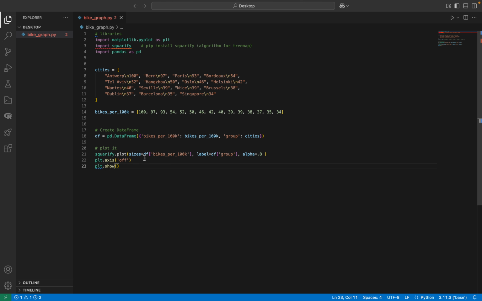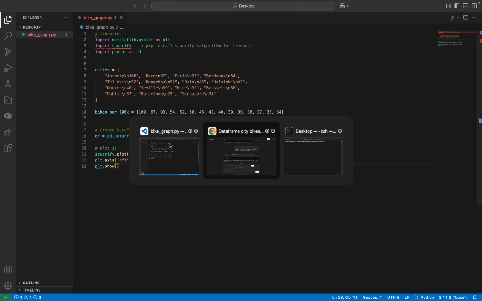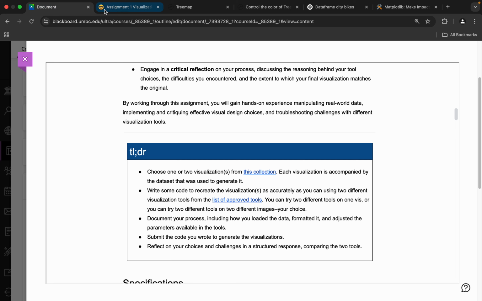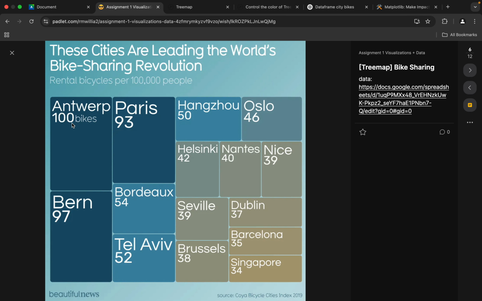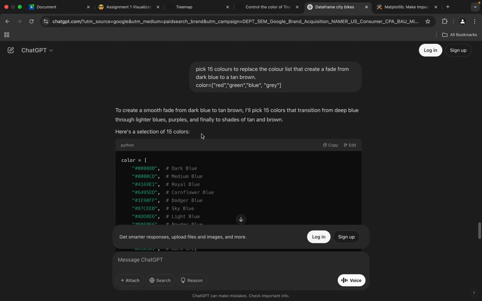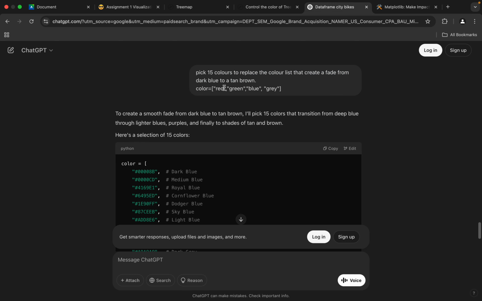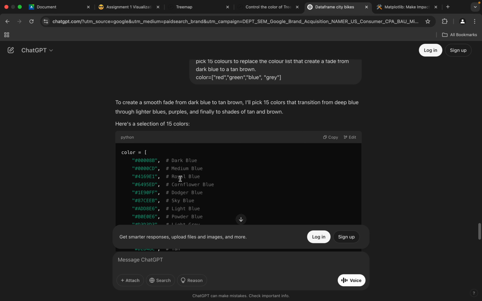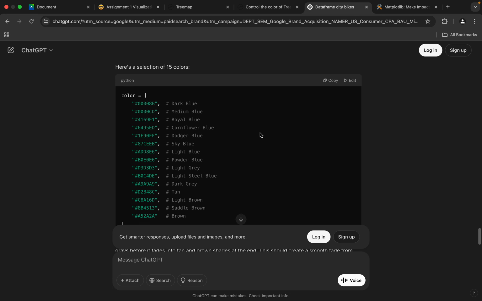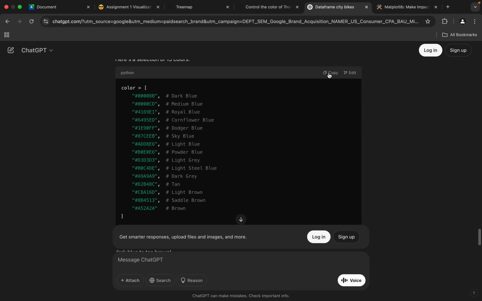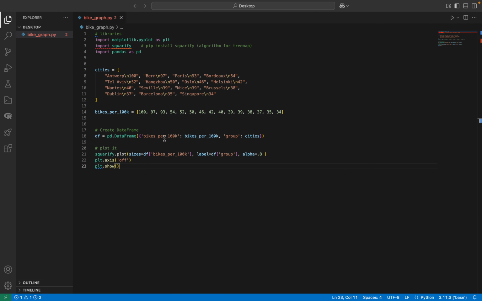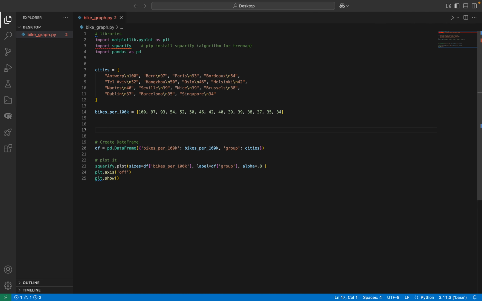But if you look at the reference, which we'll just get up here, you can see that it's kind of colored from this dark blue to tan for each square. And so once again, I used ChatGPT and I just told it to use the syntax, but give me 15 colors that fade from blue to tan brown, just to make my life a little bit easier. So that's the prompt, and here's the result. So we'll just copy that through for the colors. We'll put that right here.